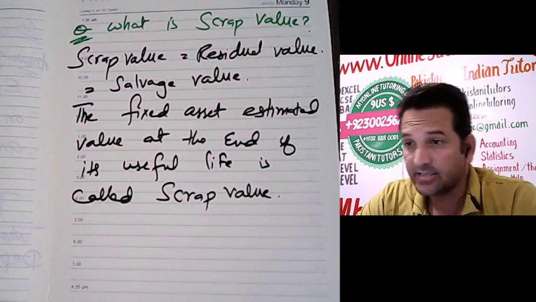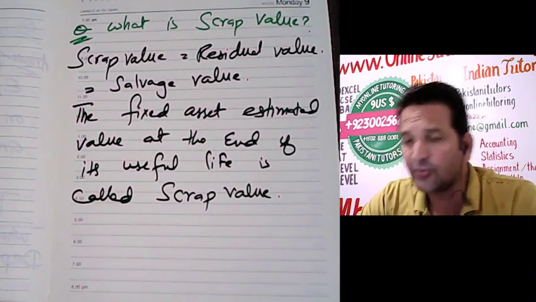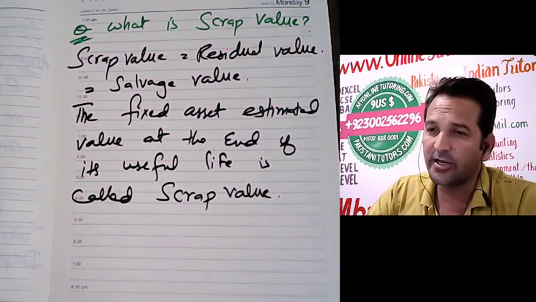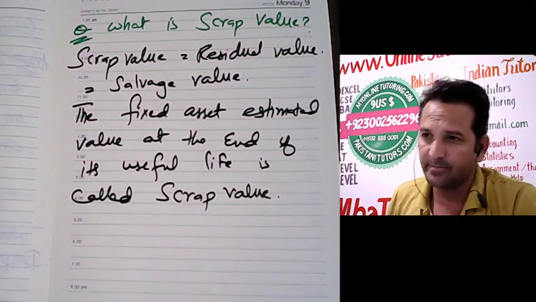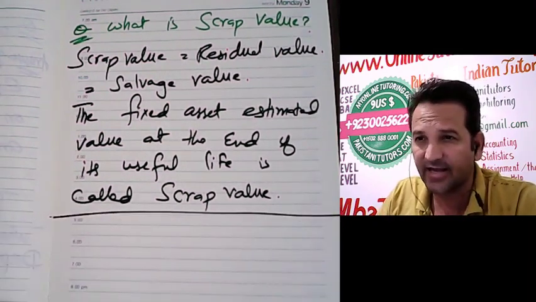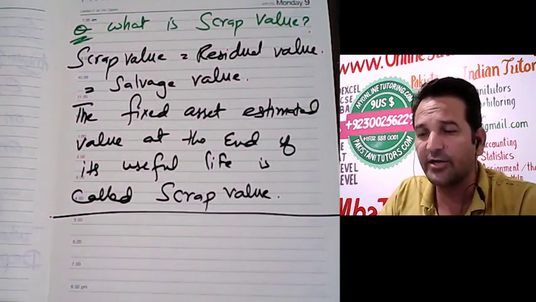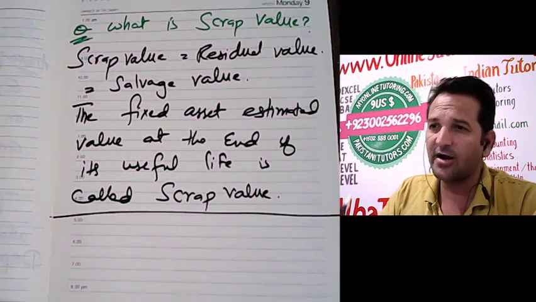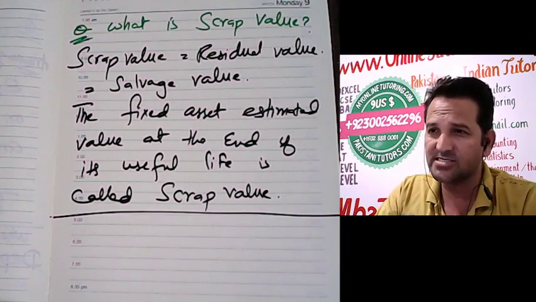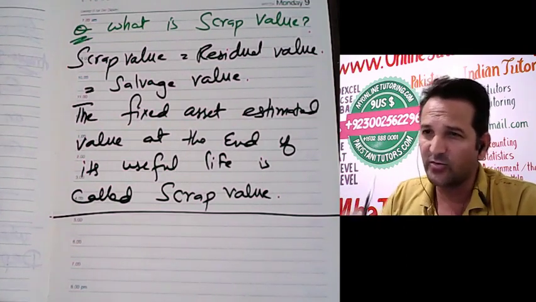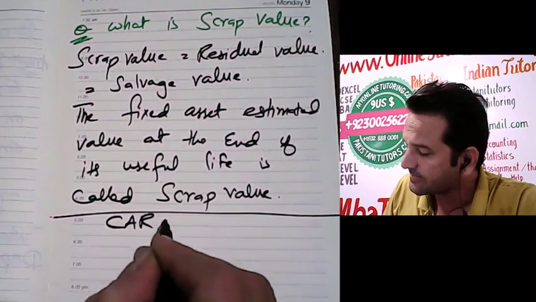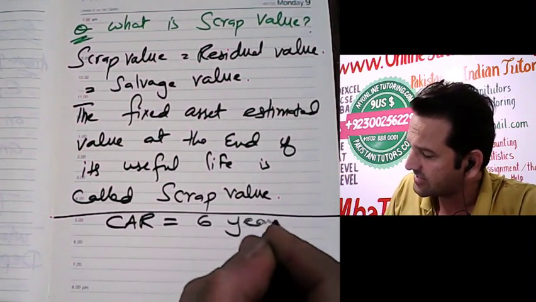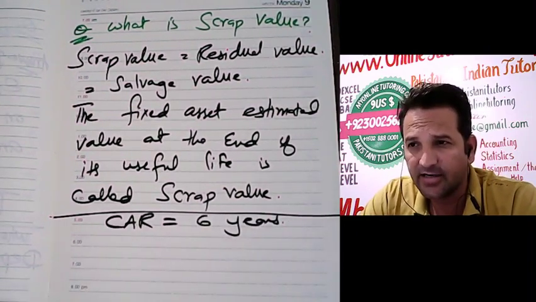Clear? And again, the scrap value, or residual value, has to be estimated at the time when you are going to place your asset in working condition. So again, you will decide the scrap value at the time when you are going to put that asset into working condition. For example, we were saying the car's estimated useful life is 6 years.